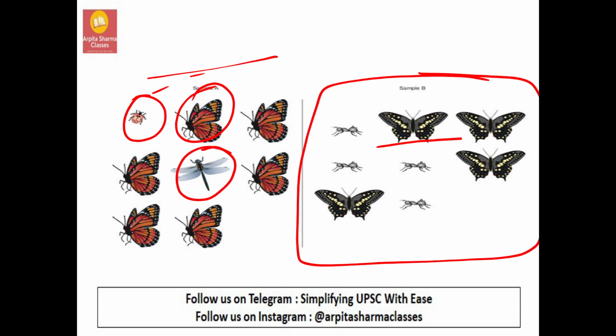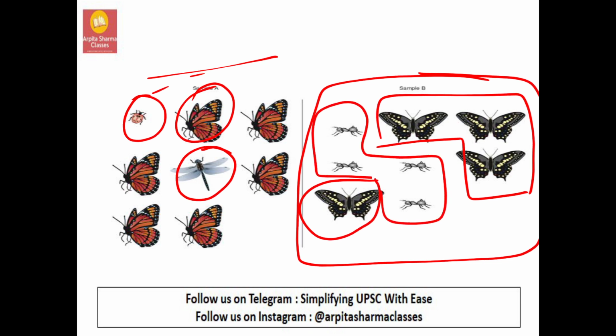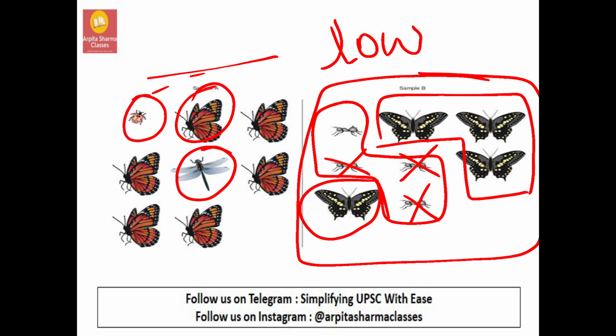You can see the same type of species, how many are there? 4 are there. And of the other type of species there are also 4. And this is species evenness. If there is a statement asking what low species evenness indicates, see, now these 3 are not present, only this 1 is present and these 4 are present. So there is low species evenness according to this, right? And what does this indicate? This indicates that there is one species that is dominating this ecosystem. So low species evenness will tell you that one species is dominating the area or that ecosystem.